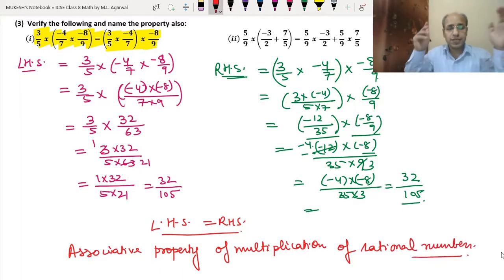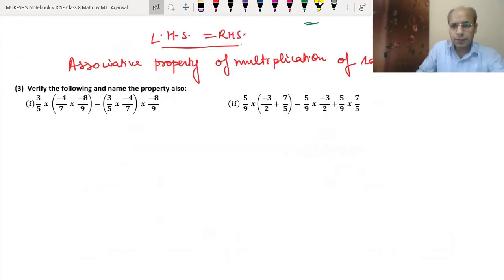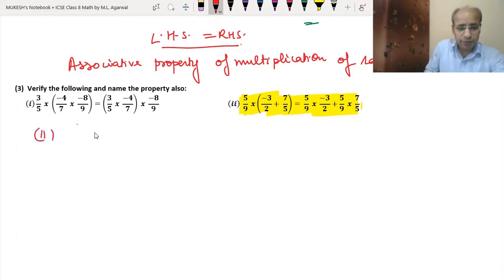Okay, so this property is the associative property of the multiplication of rational numbers. Okay, so now let's do the second part. In the second part also we have to verify the property, both left hand side and right hand side, and again also we have to tell the name of the property. The second part is 5 upon 9 into (minus 3 upon 2 plus 7 upon 5) equals 5 upon 9 into minus 3 upon 2 plus 5 upon 9 into 7 upon 5.